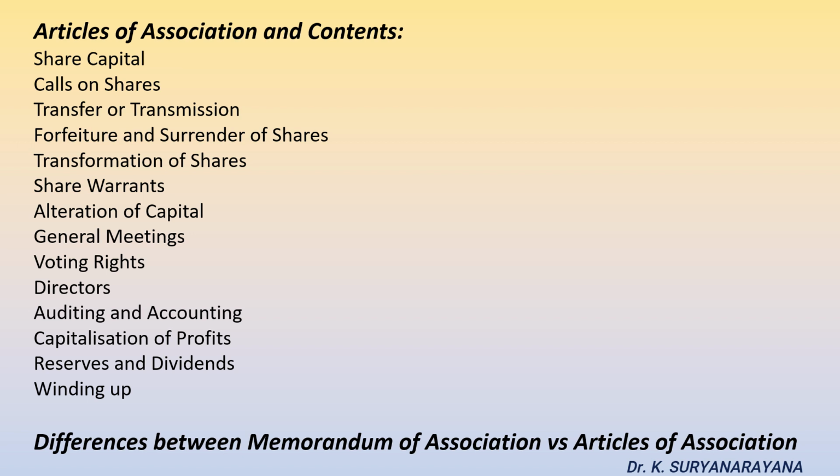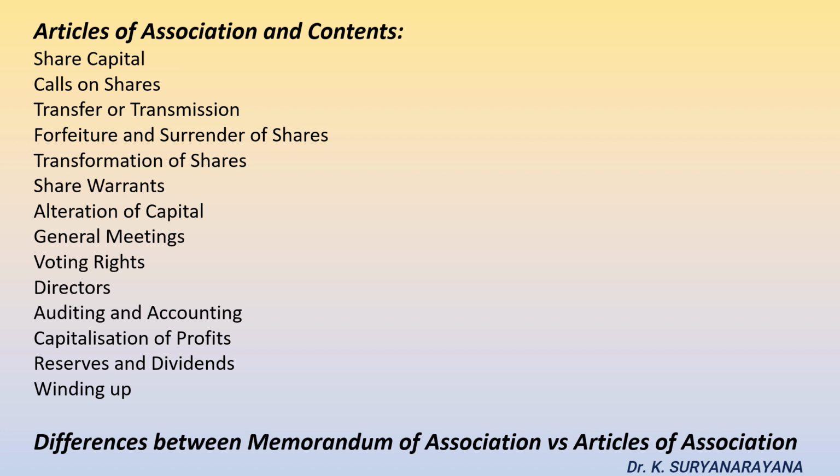Charter. It is considered as a charter of the company and defines the nature of its business, nationality, capital. It also outlines the company's relationship with the outside world. So always memorandum of association is related to the outside world, whereas the articles of association is considered as subsidiary to the memorandum and provides regulations of the internal management.